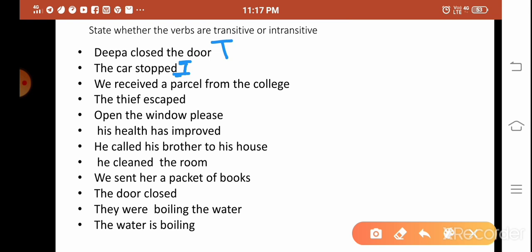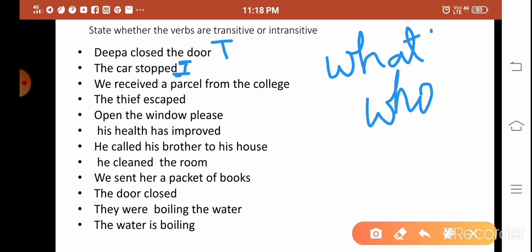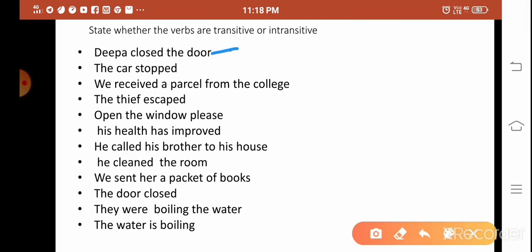We received a parcel from the college. Received what? I think you can get the answer whether it is transitive or intransitive by asking the question what or whom. We received a parcel from the college. There is a direct object, so it is transitive. The thief escaped. Escaped what? There is no direct object. It is obviously intransitive. Open the window, please. Open what? The window. It is the verb and it is the object. So it must be transitive.